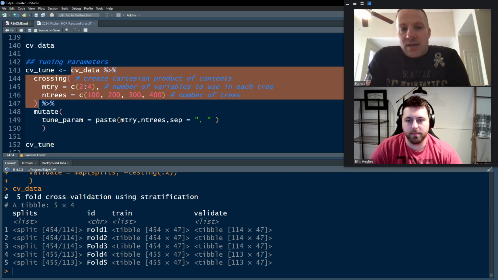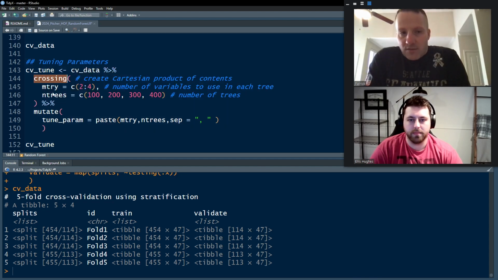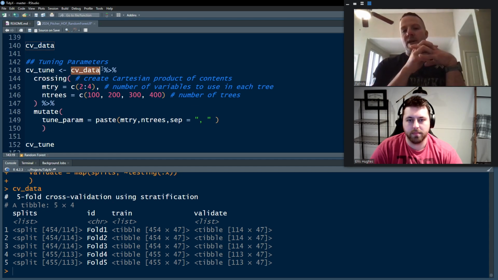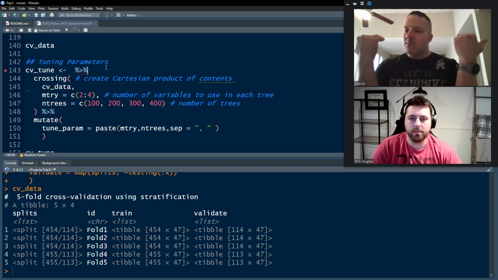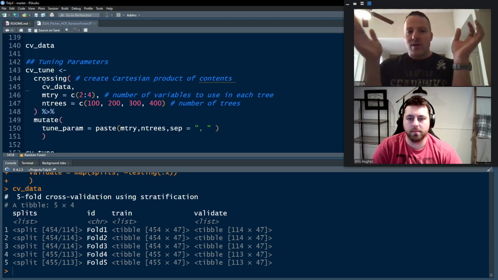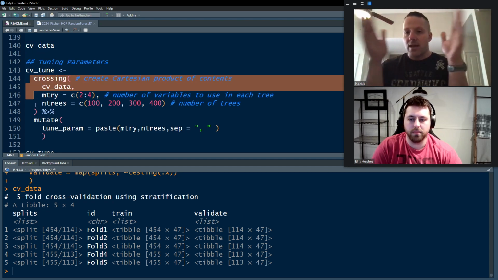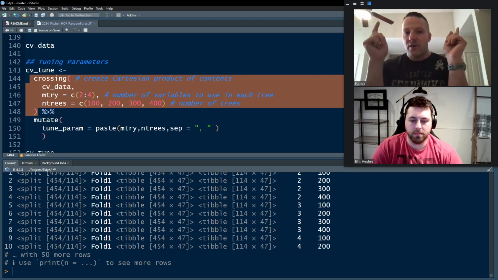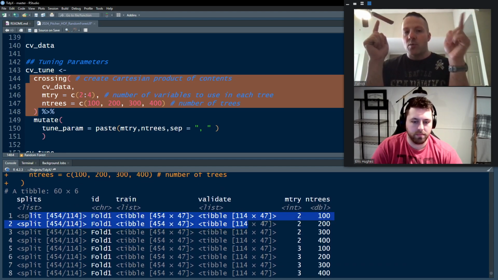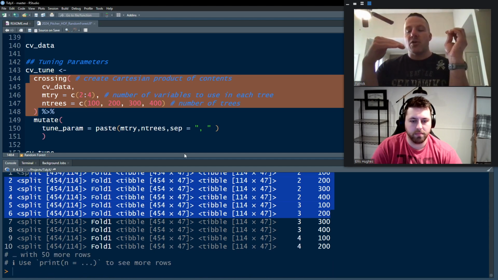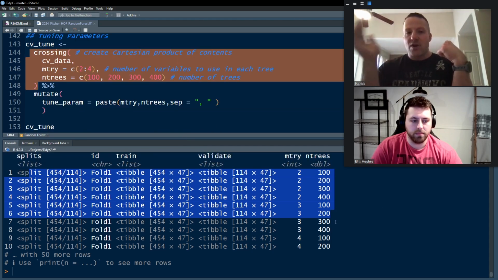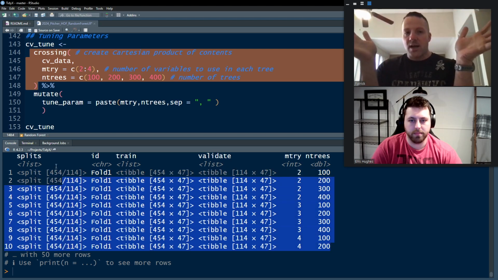The way I set this up was using the cross-validated data, and then I used crossing. What crossing is going to do is, it's like in base R where you have expand grid. It's basically going to create each permutation for us and do a cross product. So for every mtry, 2, we're going to have entries 100, 200, 300, 400, and then it's going to go to mtry 3, 100, 200, 300, 400. It's going to give us every cross product. So that's what crossing does.